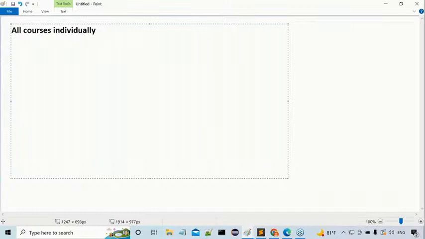Why am I not conducting a job guarantee program here? I'll give you some reasons clearly. Say for example, in my classes, 500 students are available. How is it possible for me to show jobs for all 500 students? Point number two, to get a job, how much effort comes from the trainer, how much from the student? To get a job, 70% of the effort must come from the student only. 30% of the effort comes from the trainer.